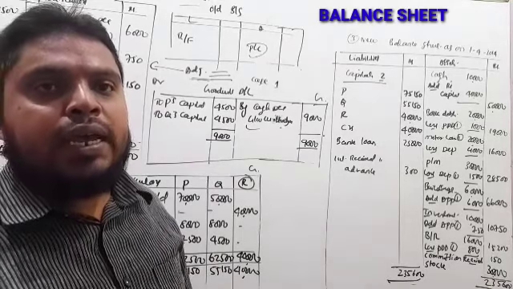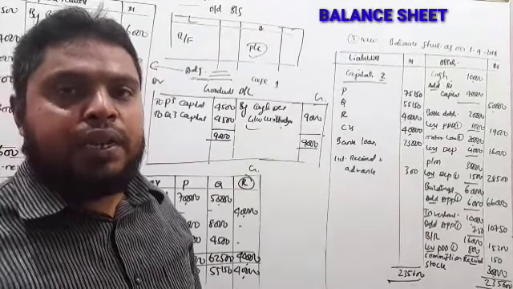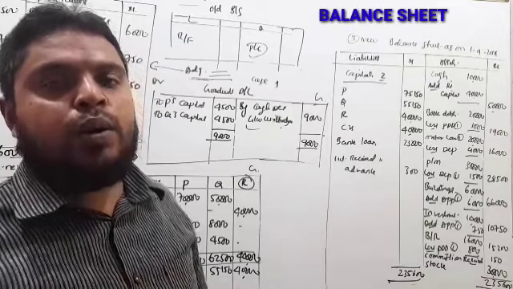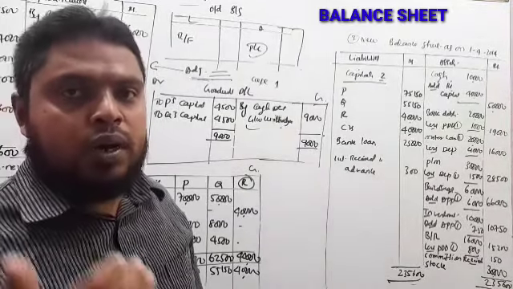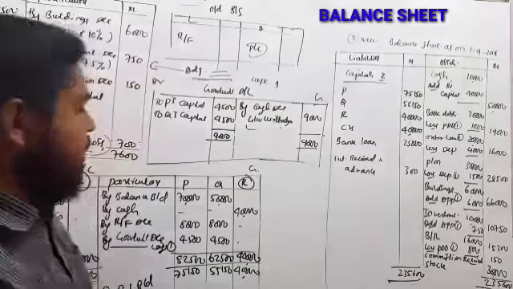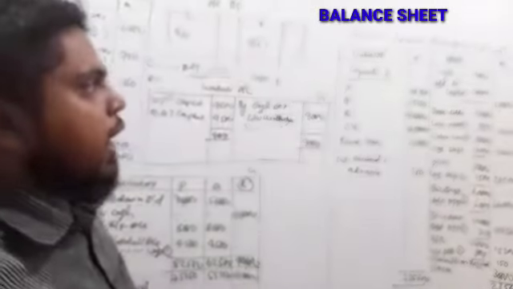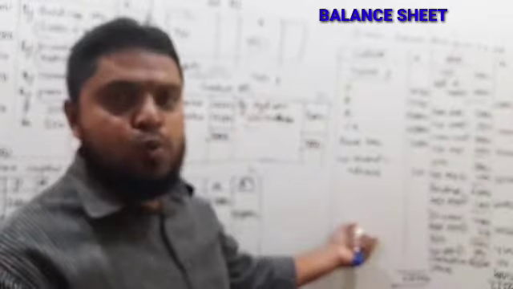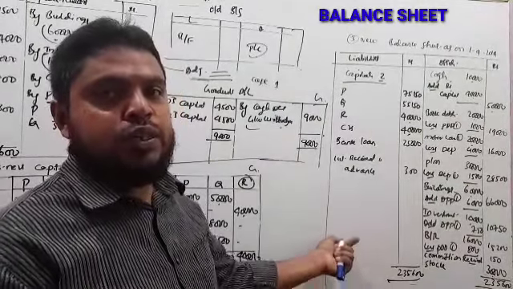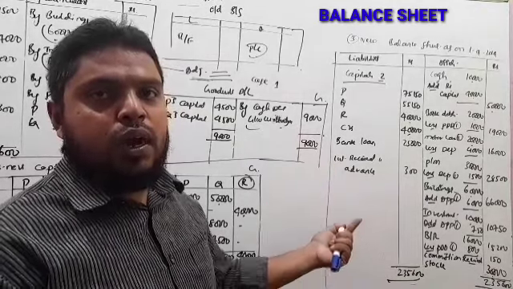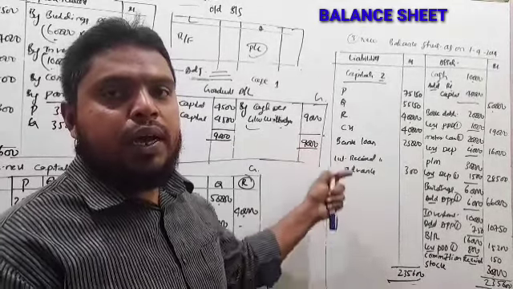We have to carry the key points: while preparing the revaluation account, what items we have to record on the debit side and credit side; what entries you have to pass under the partners' capital account; and how to prepare a new balance sheet. I have made separate videos for the revaluation account, partners' capital account and the balance sheet.